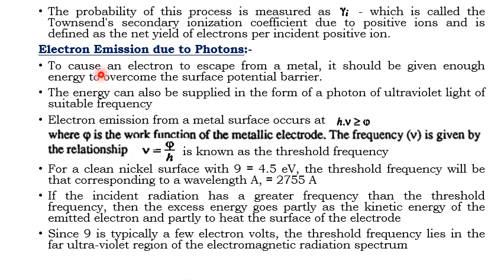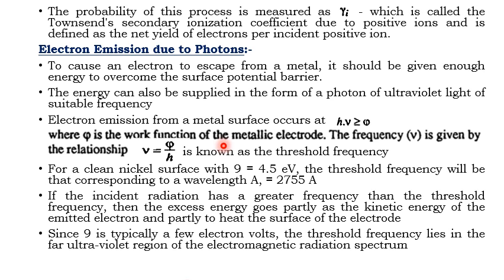Now this is about electron emission due to photons. What is the photon here? A photon of ultraviolet light with suitable frequency. Once a photon of ultraviolet light of suitable frequency is incident on the metal surface, if this condition is fulfilled, obviously the metal surface has some work function. Whatever the incident photon frequency, if it exceeds or equals the work function, then the electron will be liberated out from the